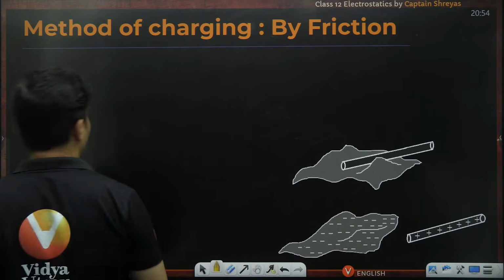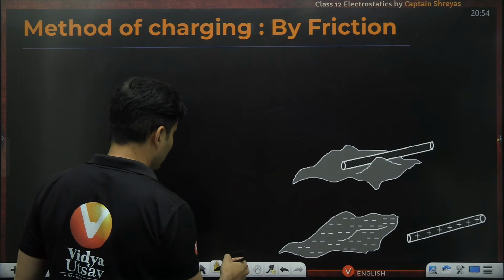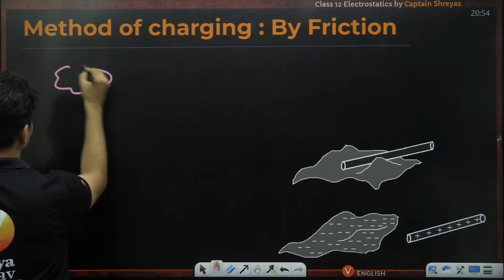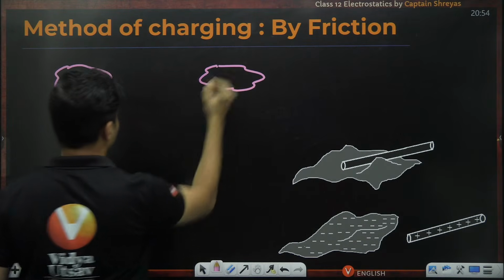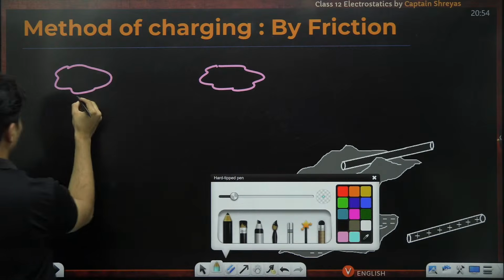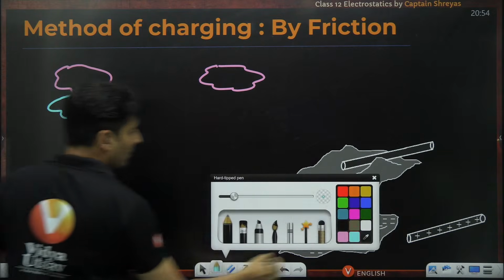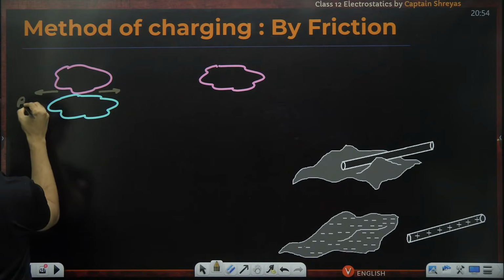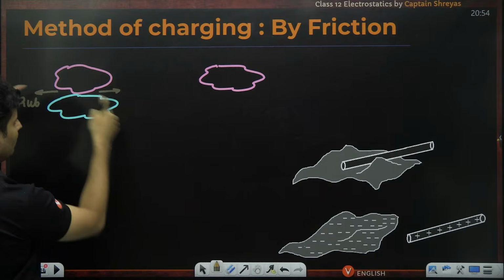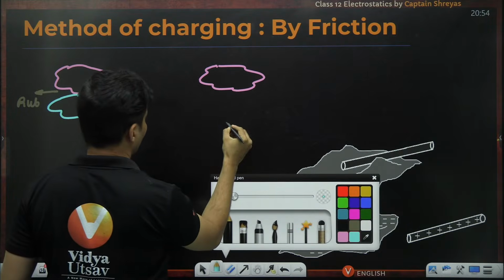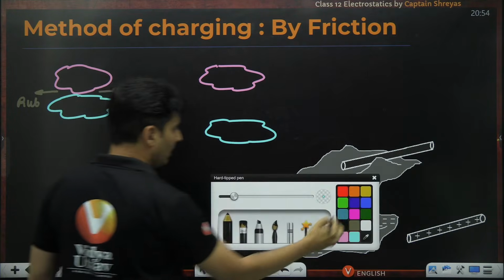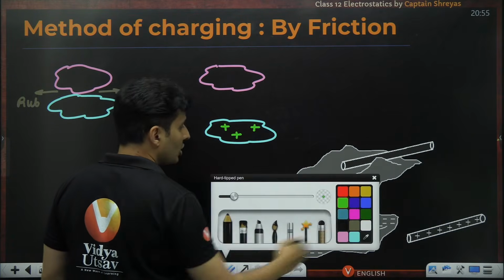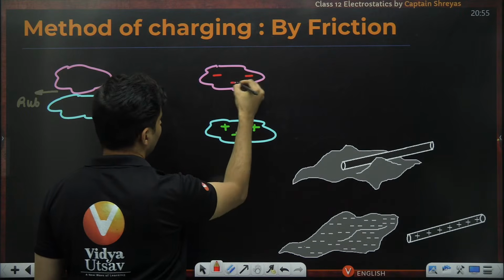When you say charging by friction, say for example, here you basically rub them, so that's why these arrow marks, you are rubbing them. And then after rubbing, maybe this became positively charged. So an equal amount of negative charge will be there.